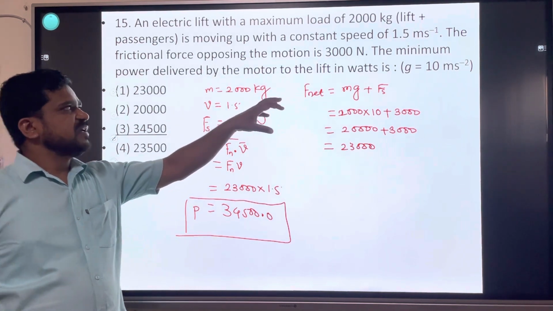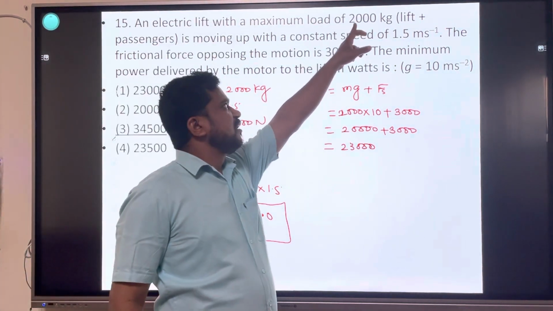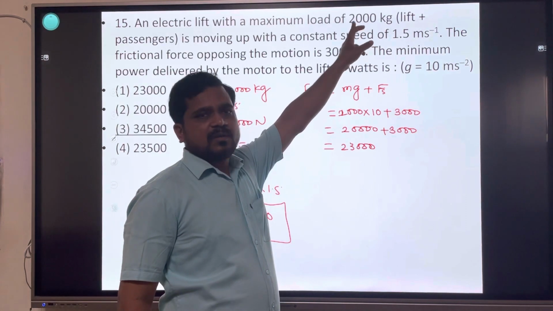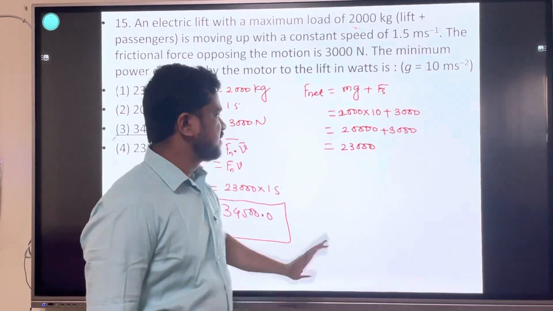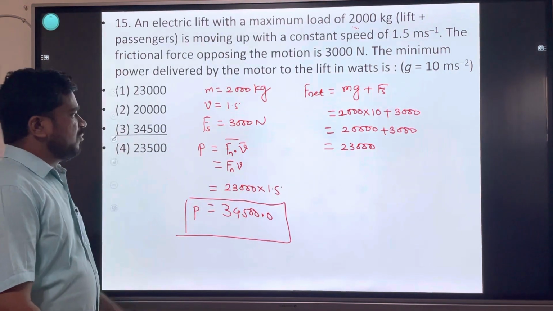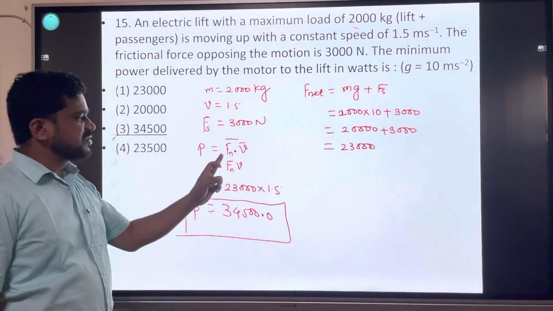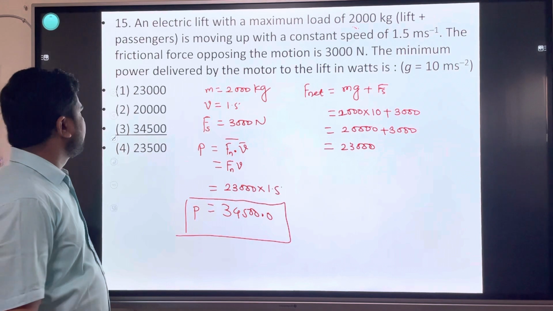The net force on the lift is the force due to mass and the force of friction. The power formula is, if force and velocity are given, P equal to FV.